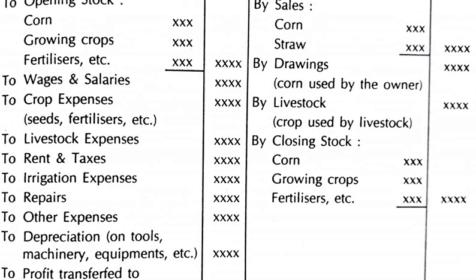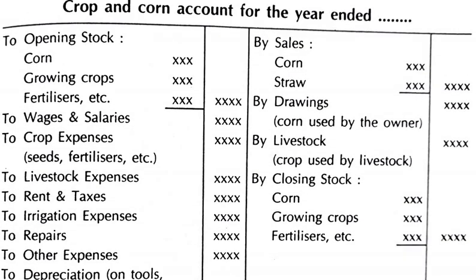To the credit side, you will record by sales. Okay, it is the same as the trading account. So by sales, in that corn and straw. Next, by drawings, that is corn used by the owner. Okay, any drawings being made, then that is corn used by the owner. By livestock, that is crop used by livestock. By closing stock, corn, growing crop and fertilizers, etc.